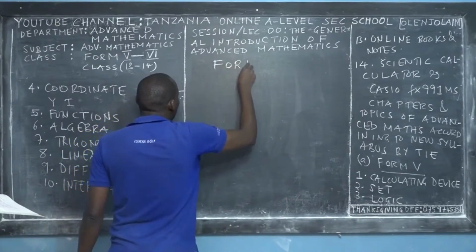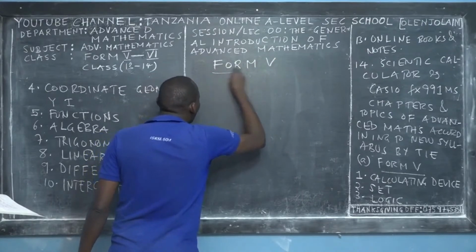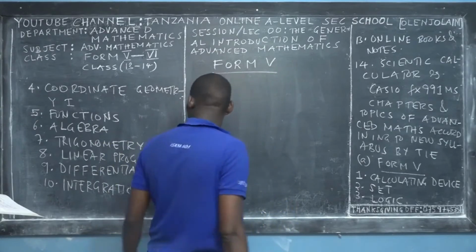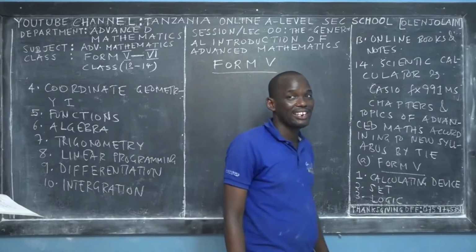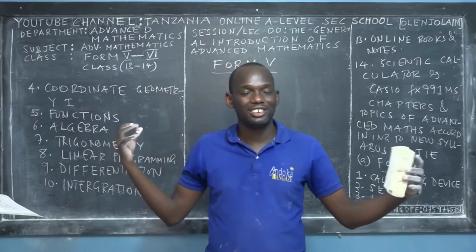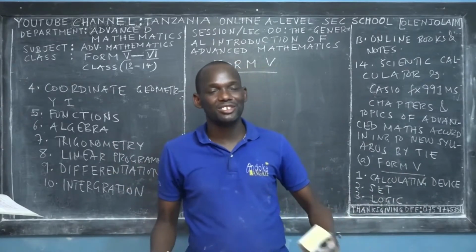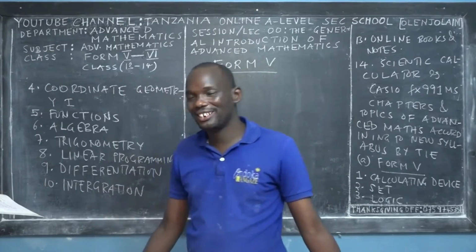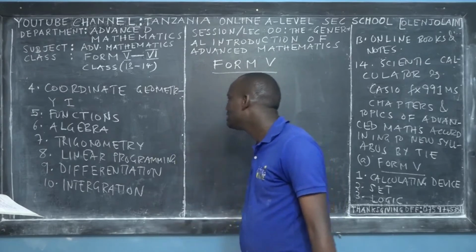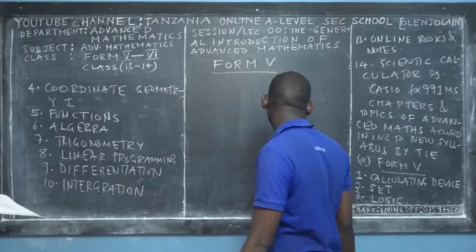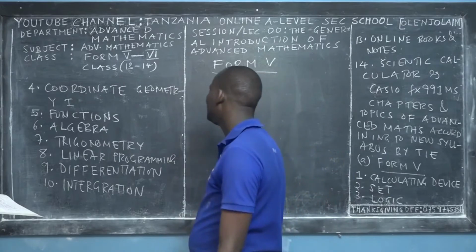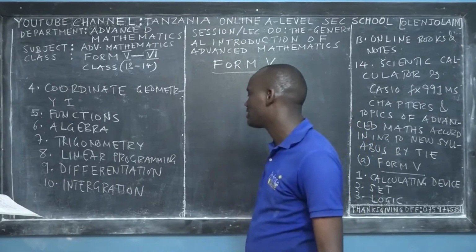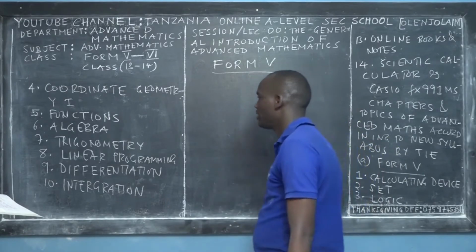So in Form 5 we have 10 topics, 10 long topics. For example, if we want to deal with algebra, you might find that its contents are closely equal to the contents of all the topics of Form 1. So it's just like one subject for algebra itself. Some of the topics are not too long, for example, calculating device, set, functions, linear programming. You just have to understand them, but the rest are really long. I just want to tell you.